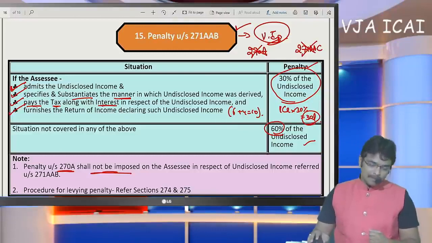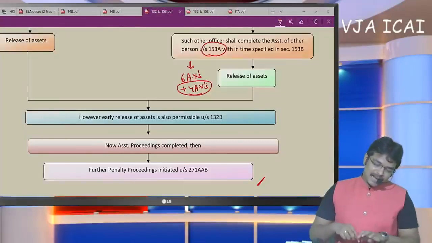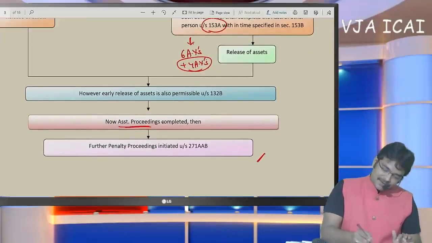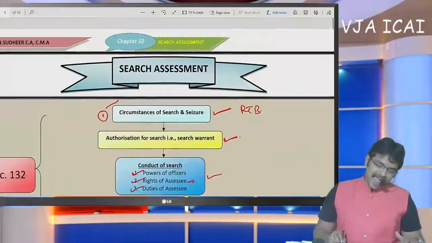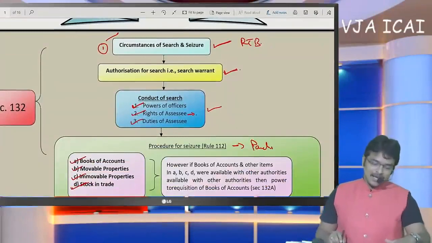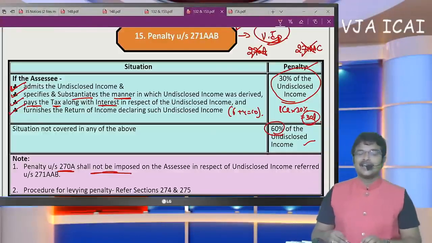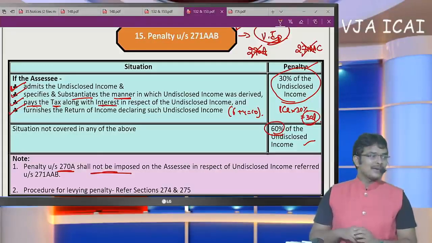So by this we have completed our discussion regarding assessment of search. Assessment proceedings were completed and then penalty proceedings under 271AAB. Sir, this assessment procedure I have presented in the first 3 pages. Based on that, we have made a complete discussion on section 271AAB onwards up to such section. Complete discussion is over, and now let me solve the queries and conclude the session.